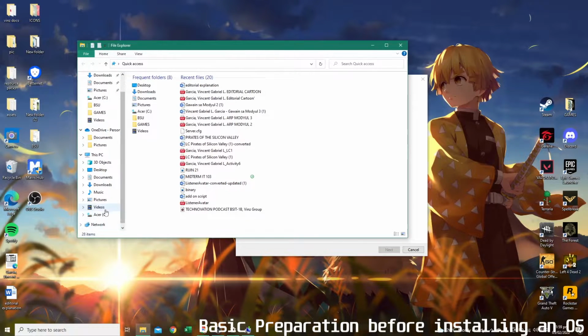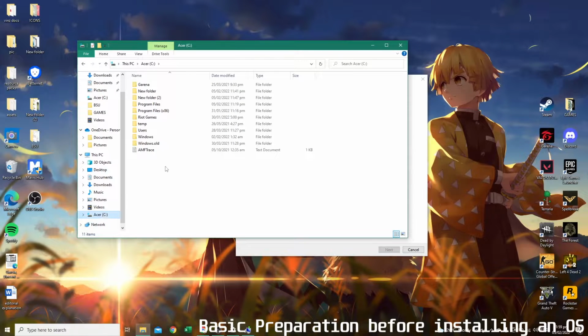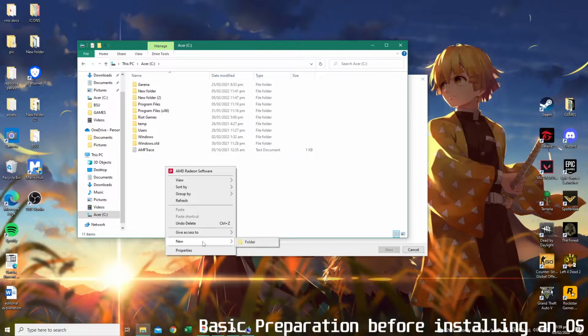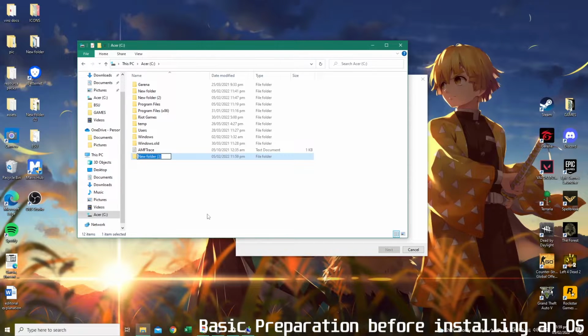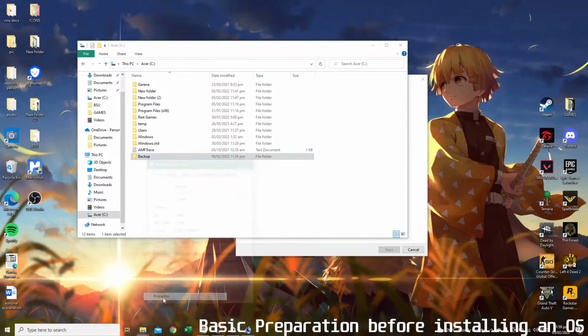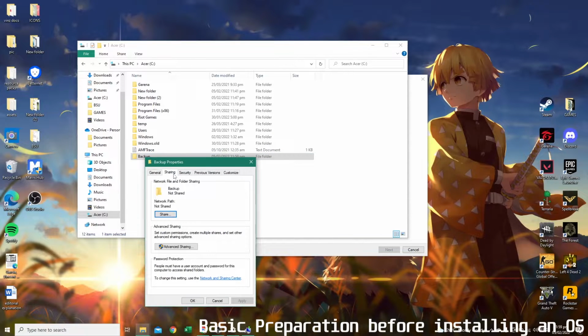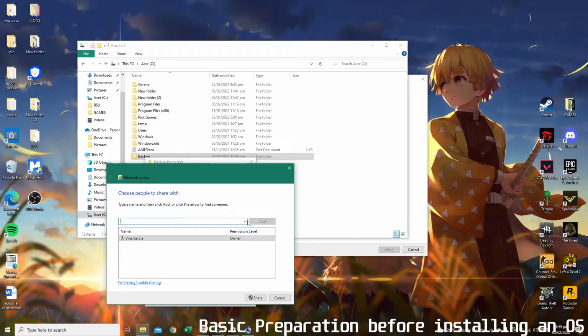Then go to your designated hard disk, then create a new folder and call it backup. Then right click, select Properties, then click Sharing, click Share, then click this arrow down and select the user, then Add. After that, click this arrow down, then select Read and Write, then Share.